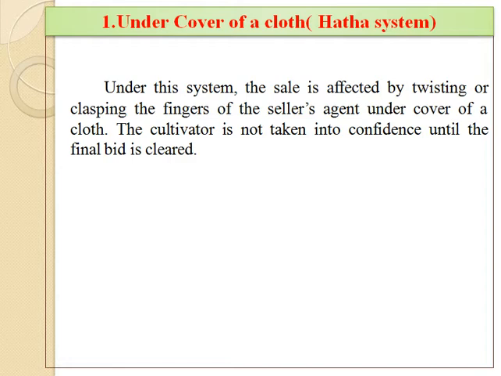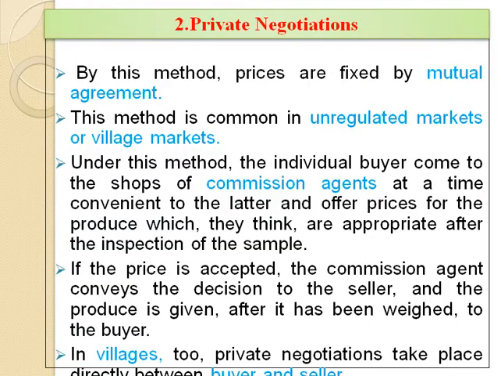The cultivator is not taken into confidence until the final bid is cleared. This method has been banned by the government because of the possibility of cheating, though it continues to be used in some markets.